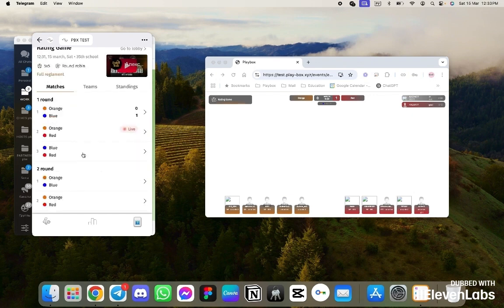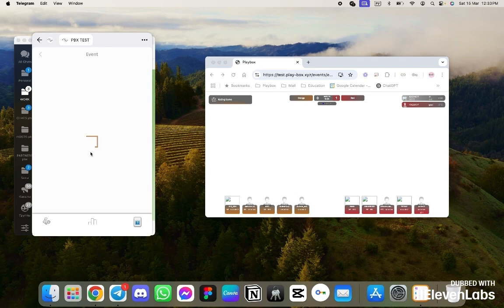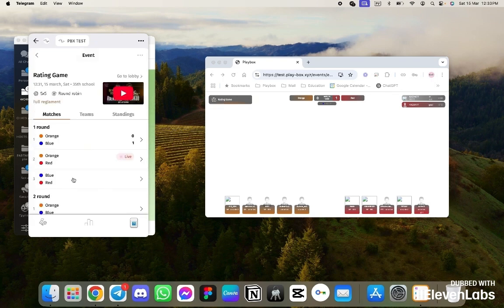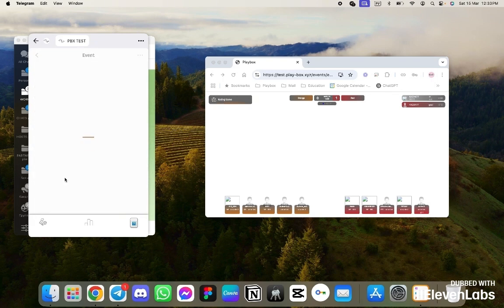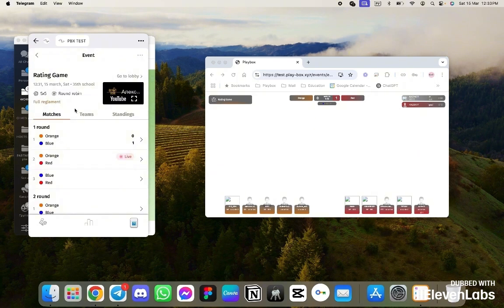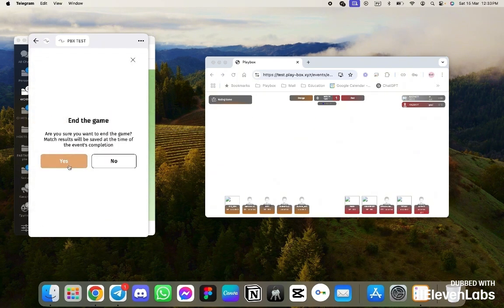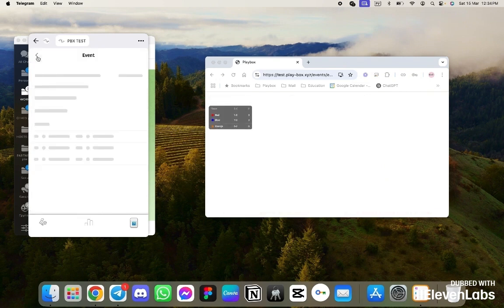I want to point out that one organizer cannot conduct two matches at the same time. And for some reason, it doesn't even allow him to open a second game. And most likely this is because my computer is taking a really long time to load. But the first game is still ongoing. Let's try again. Unable to enter the game? Unfortunately. Alright, we will return to the previous game and also finish it. Here we finished 2 games.